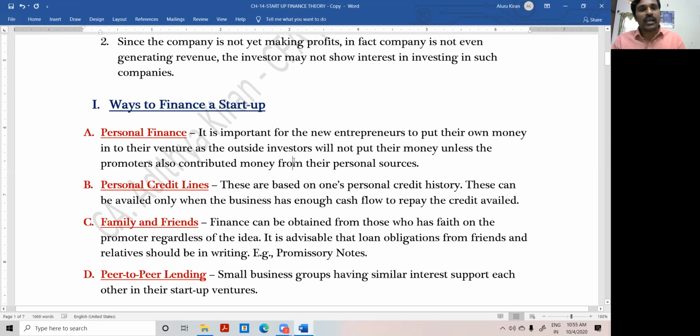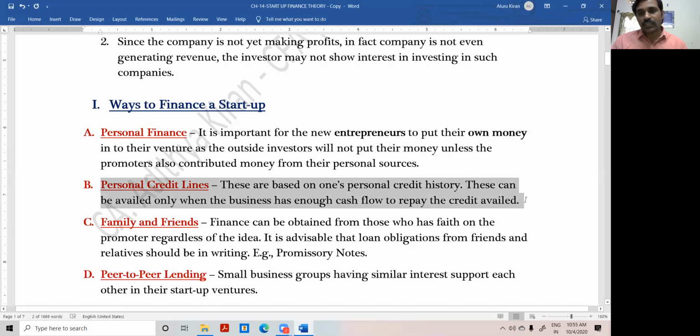You have to use your own finance. That means unless you have some financial backup, if not high net worth, at least reasonable finance, say 10 lakhs or, in the worst case, 50 lakhs, you cannot start a venture. Okay, right? That is the point. So it is the entrepreneur's own money. Whoever got the idea should invest their own money. Entrepreneurs' own money is the first point. It may be a very small percentage, but at least they should invest some. And next, let us see this specific feature.